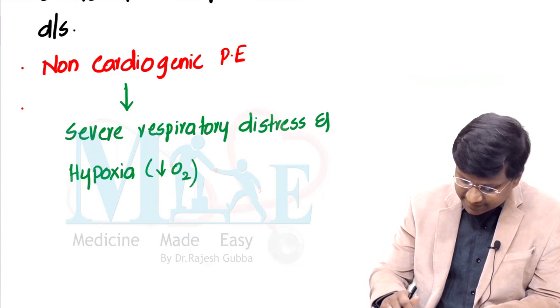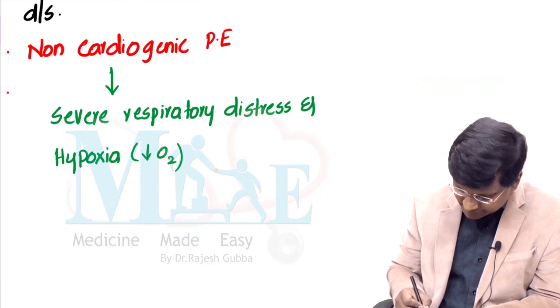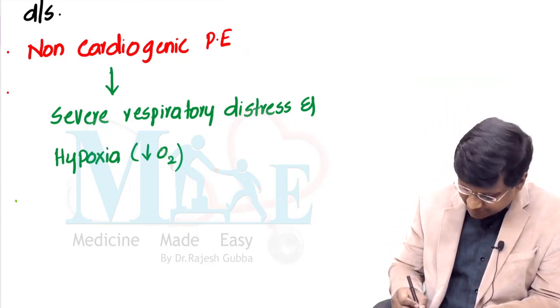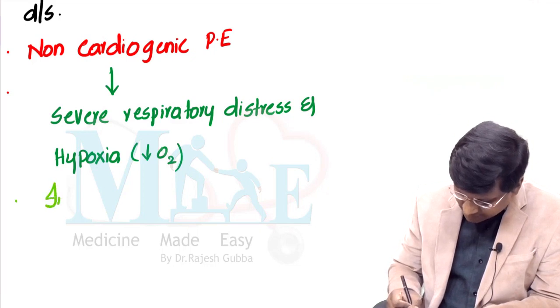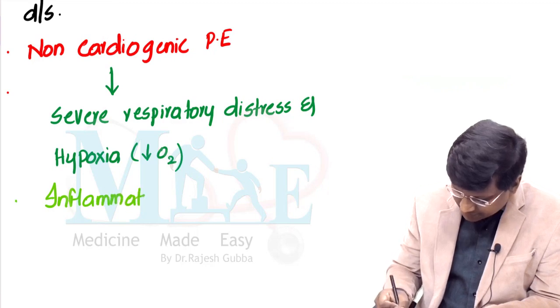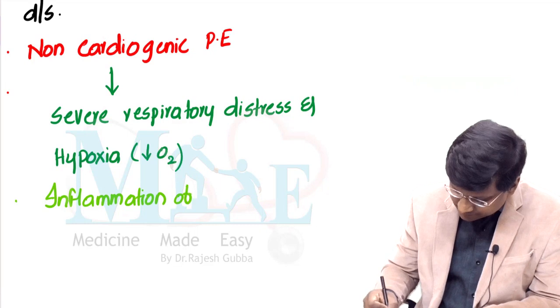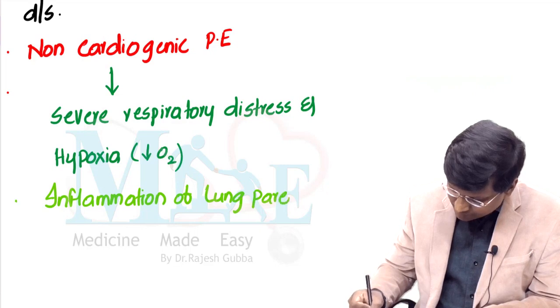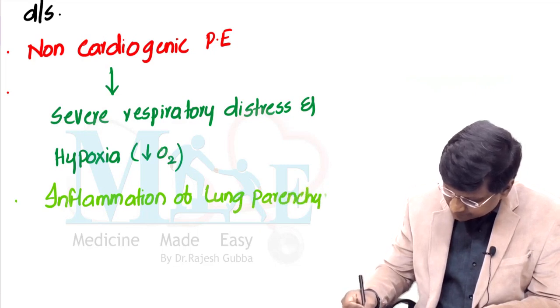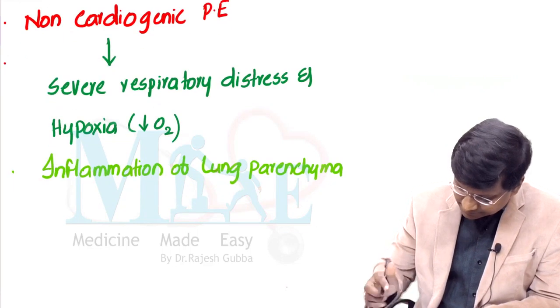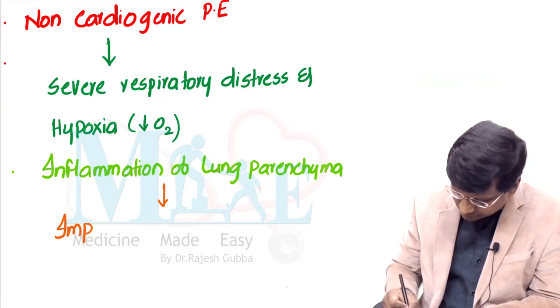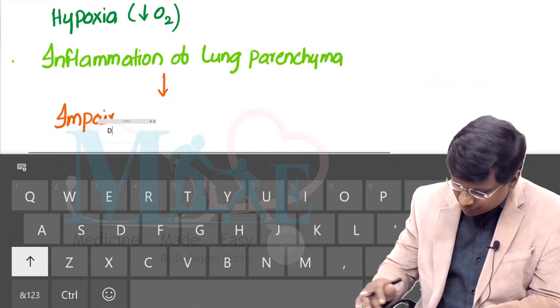Now, what are the characteristic features in these patients with ARDS? A point that you should remember is that ARDS is characterized by inflammation of the lung parenchyma. Because of the inflammation of the lung parenchyma, there is impairment of the gaseous exchange.